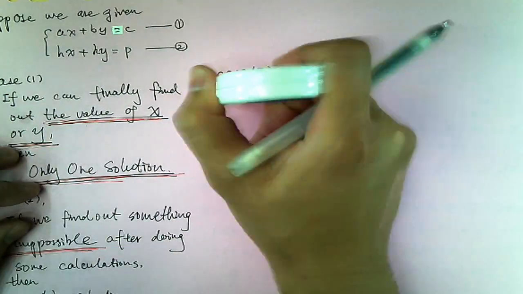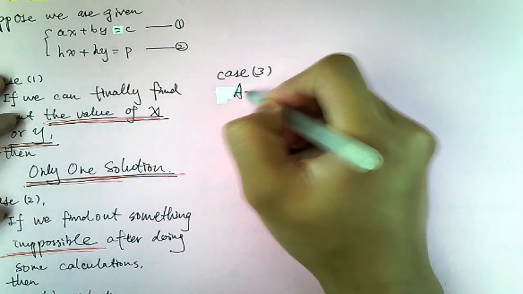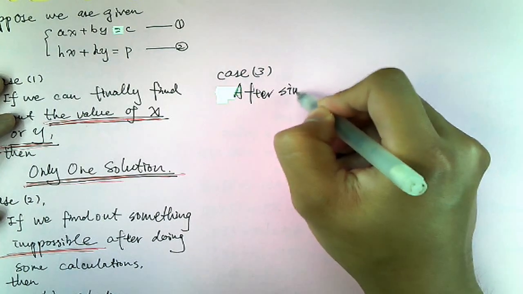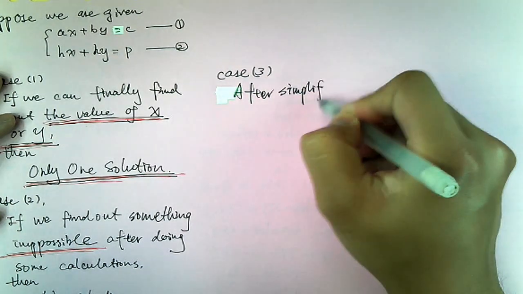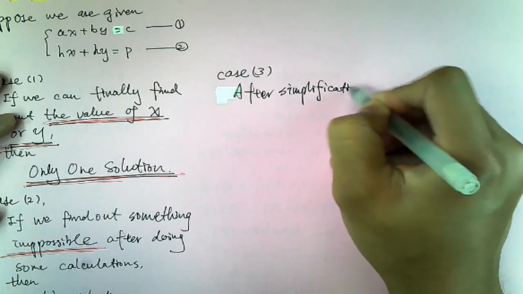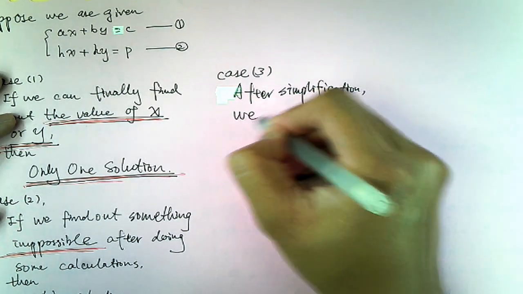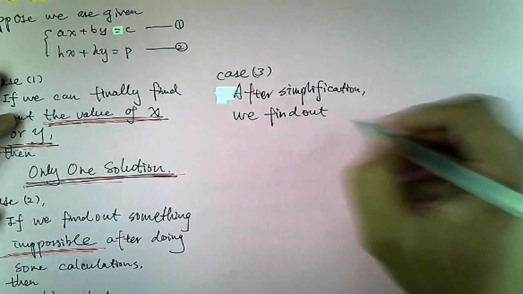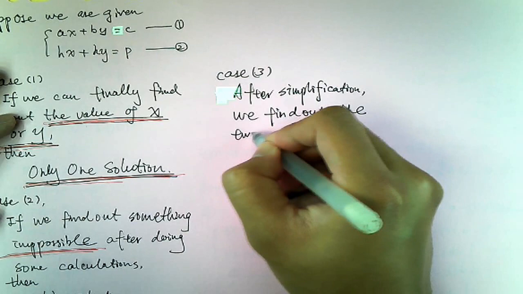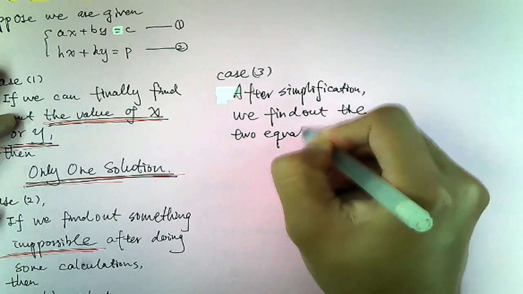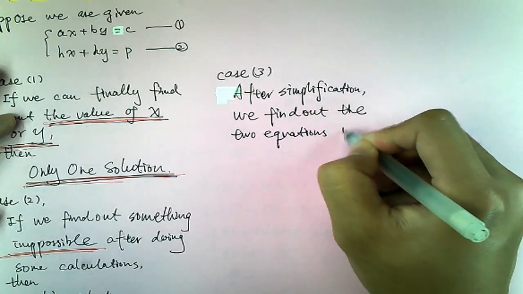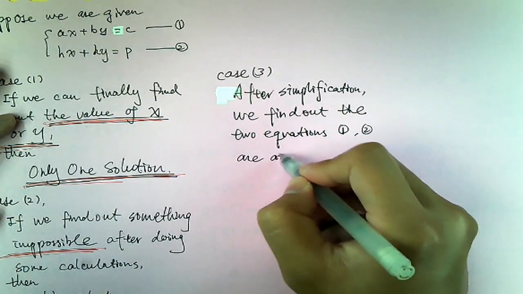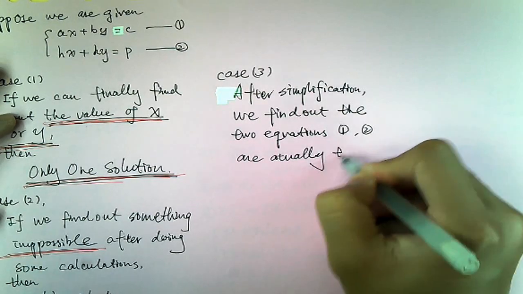I write this. After simplification, we find out the 2 equations, meaning that 1 and 2, are actually the same.